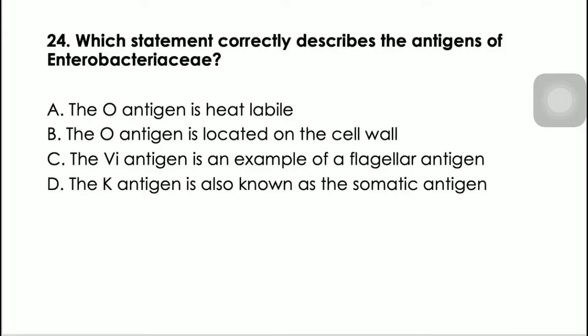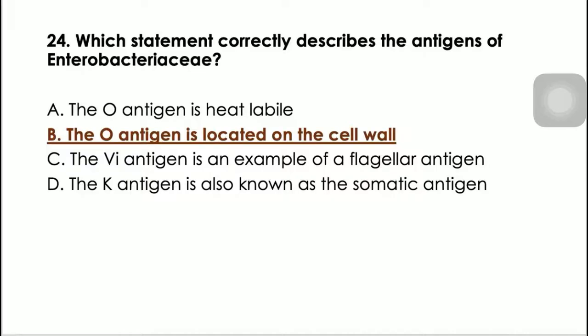Yung letter C naman, the V antigen is an example of a flagellar antigen. Hindi rin po because V antigen is a capsular or envelope antigen of some Salmonella. While ang tama po dito is letter B, tama? Because the O antigen is again the somatic antigen located on the cell wall.